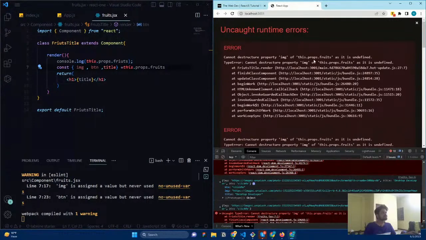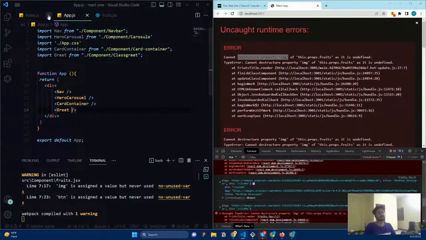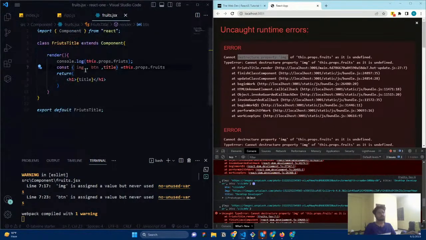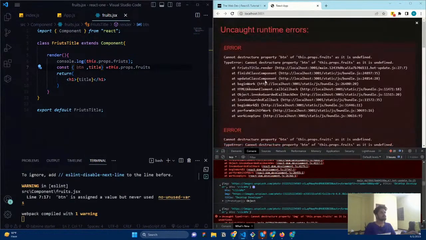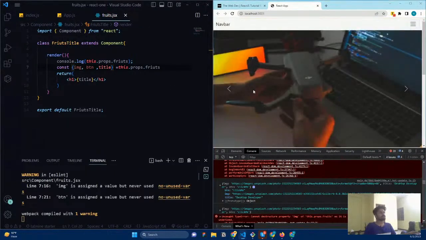Destructuring property of these roots as an undefined. If this property is not able to destructure, why? Why not able to destructure? Let me see that we have any issue or not. Okay, for now I just remove this IMG. Let me discuss that later. BTN is also okay. I think we have messed up something. Okay, again spelling mistake. IMG, and if I save it, you can just go down.